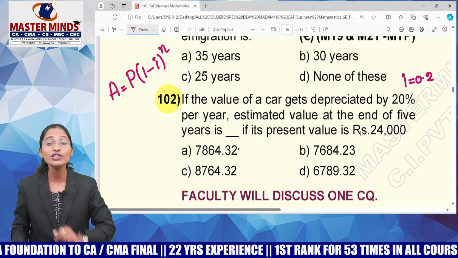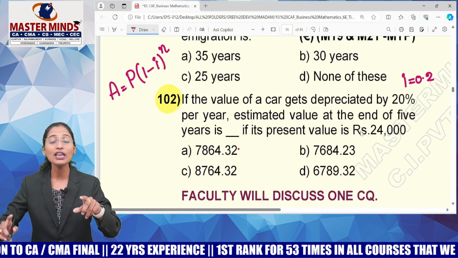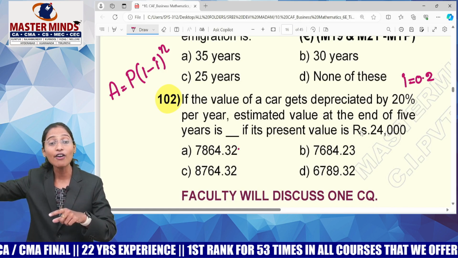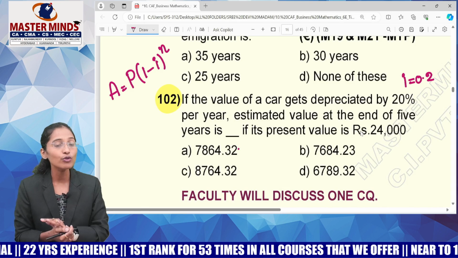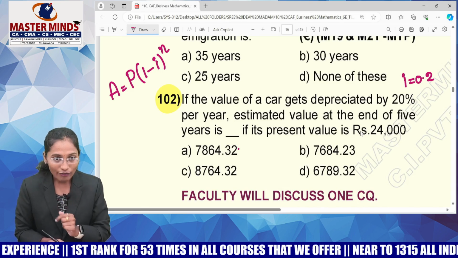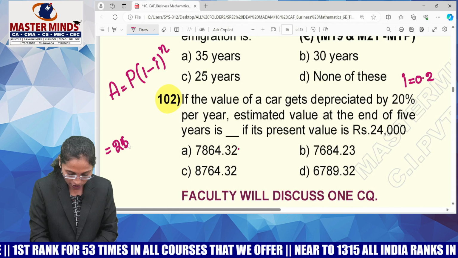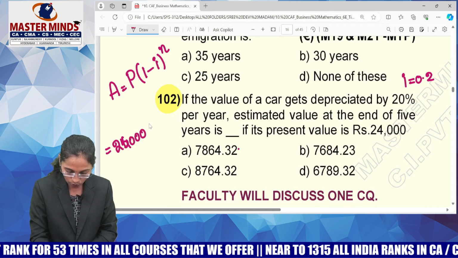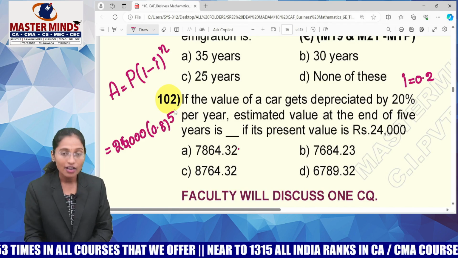Estimated value at the end of 5 years is what, if its present value is 24,000? Guys, the current value is 24,000. We have to calculate the value of the car after 5 years. After 5 years means you have to calculate future value. Future value means principal or amount? Amount. So you have to calculate the amount. Present value means principal. So it is 24,000 into (1 minus 0.2), means 0.8, for 5 years.